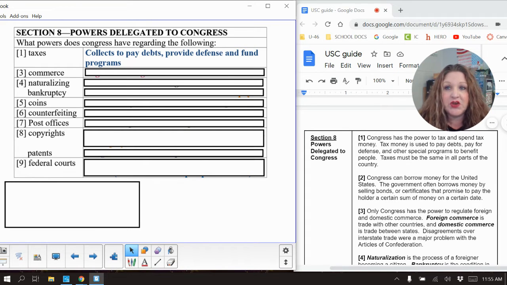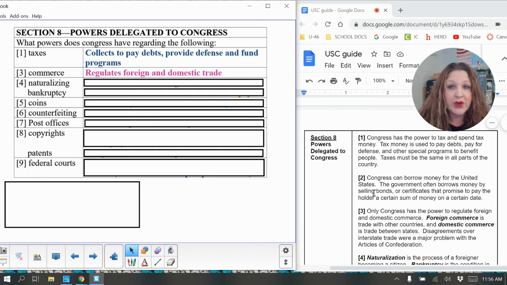So commerce, first of all, is trade. We have foreign commerce, which is between us and other countries, and then domestic. Remember that word domestic from the preamble means our home, our United States, so within the states. And so Congress has the power to regulate both foreign and domestic trade. And to regulate means that they are going to set up the guidelines or set up the regulations of how trade occurs, the things that can be traded, and so on and so forth.